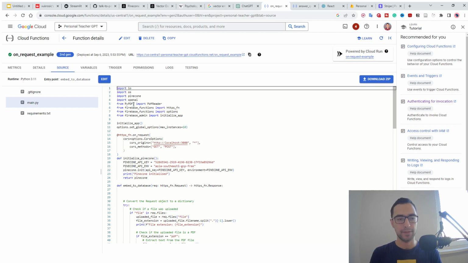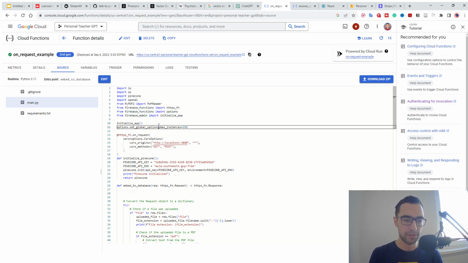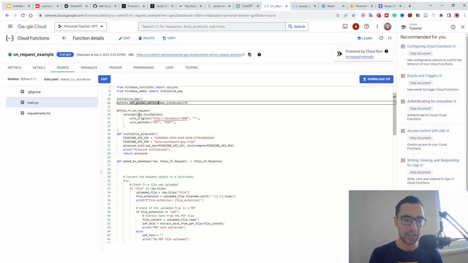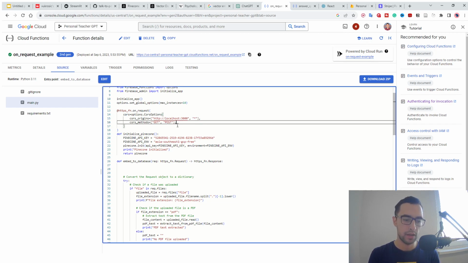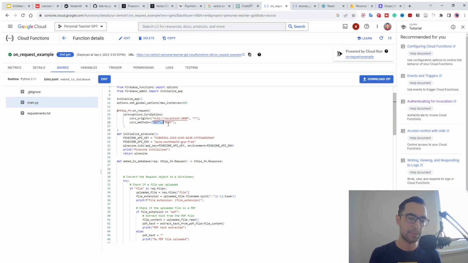As you can see, I included all of these imports. We're gonna actually initialize a CORS that is for defining which addresses can access our function. So if I say this asterisk, that means every website, every address can access our function. We're gonna allow get and post, although I think you just need post, you don't need get, for example.